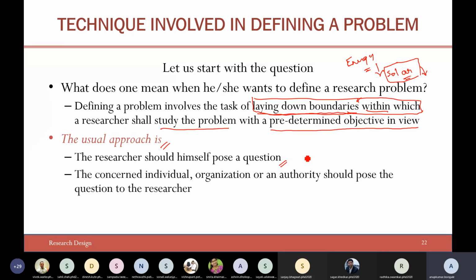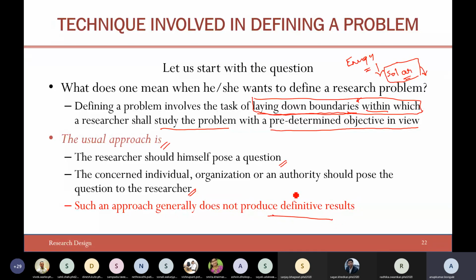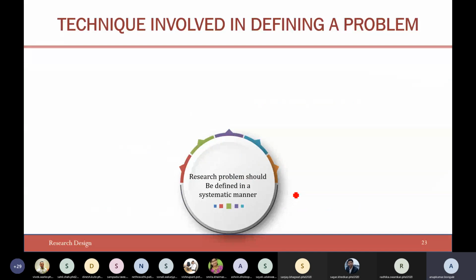Yes, that he will do. And the concerned individual or organization should pose the question to the researcher. That is also done. But in most cases, such an approach generally does not produce definitive results in defining the problem. So for that, you should use this particular approach: the research problem should be defined in a systematic manner.